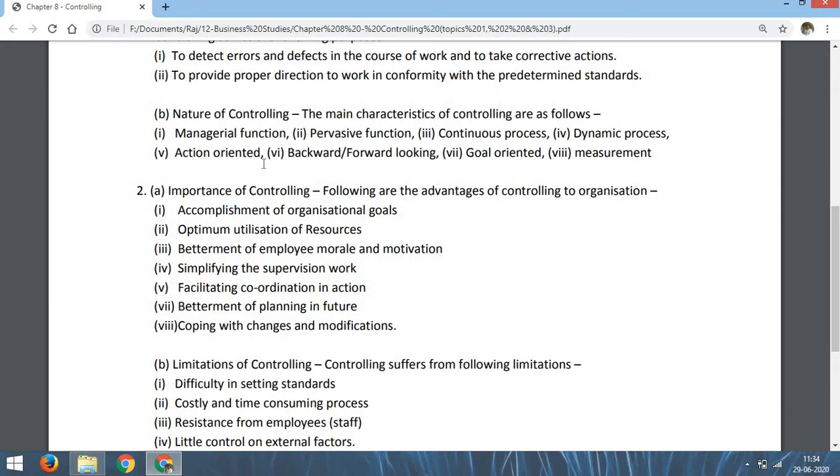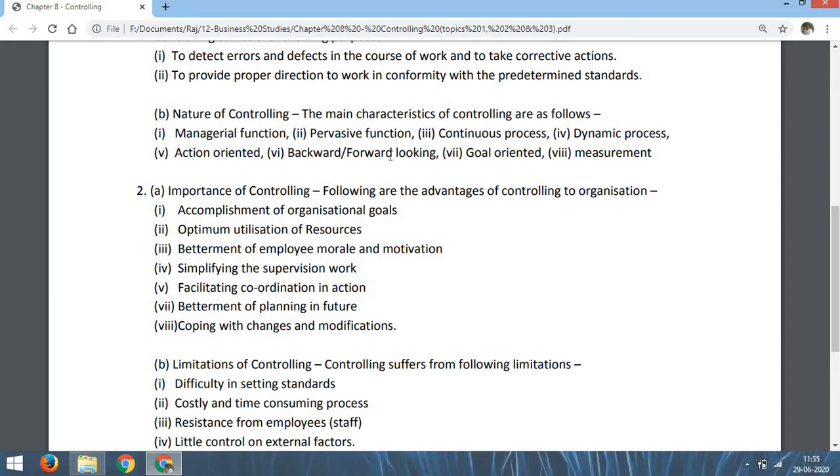Number 5, action oriented. Controlling is always done with respect to some action, some work. What do we control? Actually, we control the actions of different people. What the different people are doing, what the different people are performing, these performances, these actions are controlled. If somebody is doing wrong, we have to correct that. If somebody is doing correct, we have to praise him or her. That means controlling is action oriented. It is always connected with some action or some work or some performance.